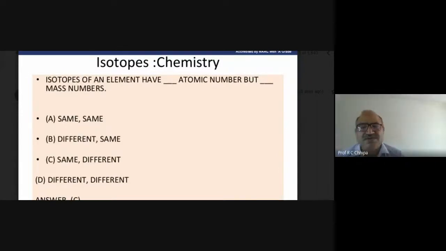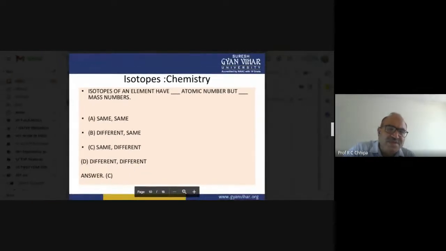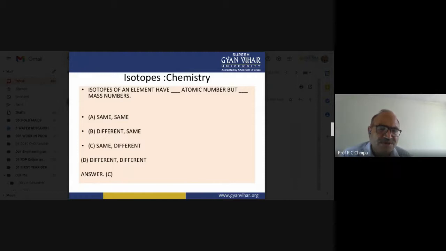Now let's look at some multiple choice questions, where our memory and knowledge can be applied. Isotopes of an element have blank atomic number but blank mass number. So what will be the answer? Anyone can give it. Here there are four options.